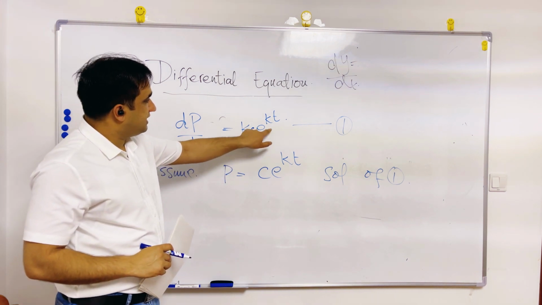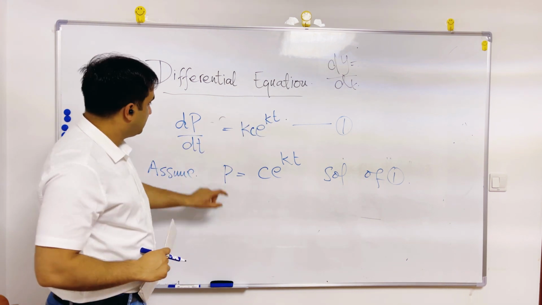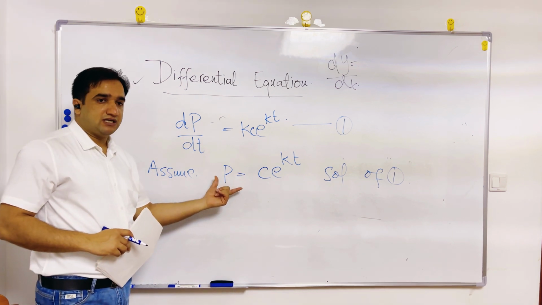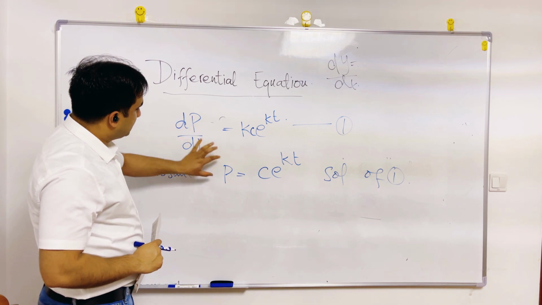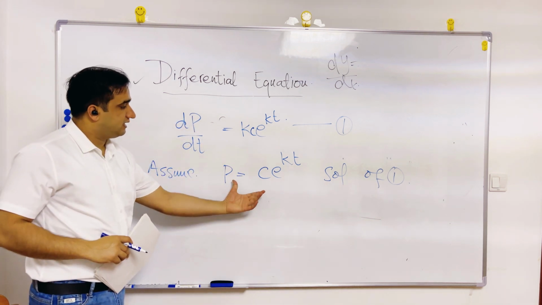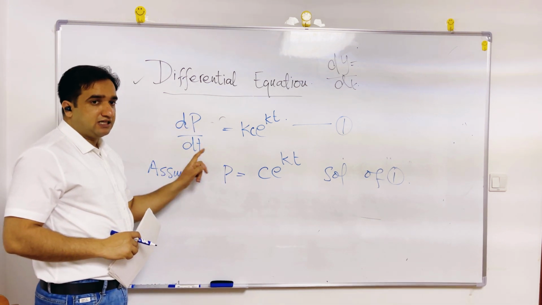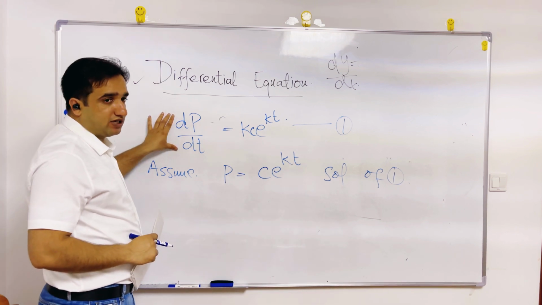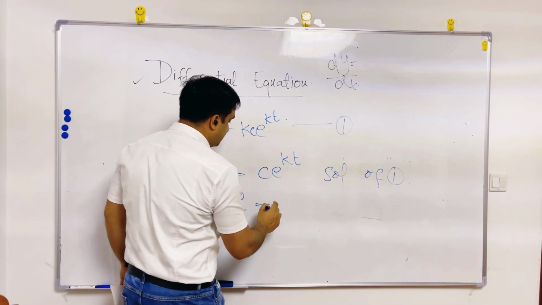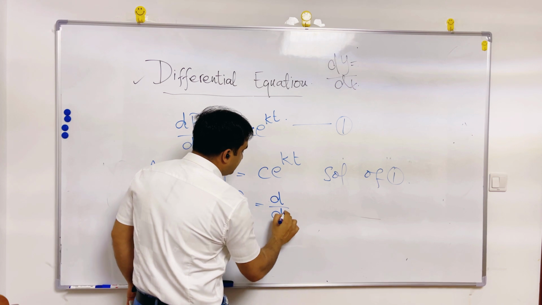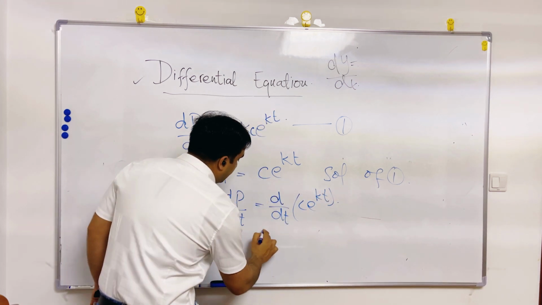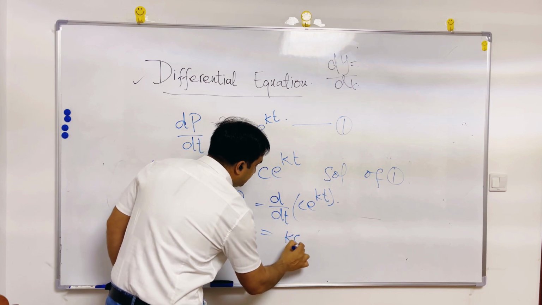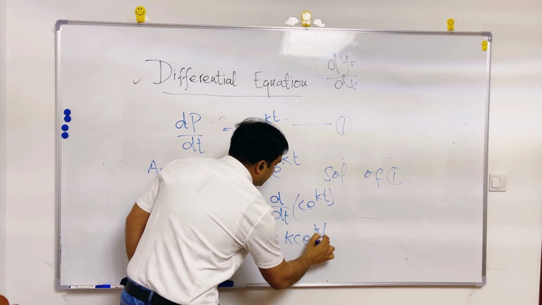I have kC e raised to the power kt, that is fine. Where to put this P? I can put this P here. So I will differentiate this thing with respect to t, and whatever comes is actually this one. It is simply d by dt of C e raised to the power kt, and this will be kC e raised to the power kt.